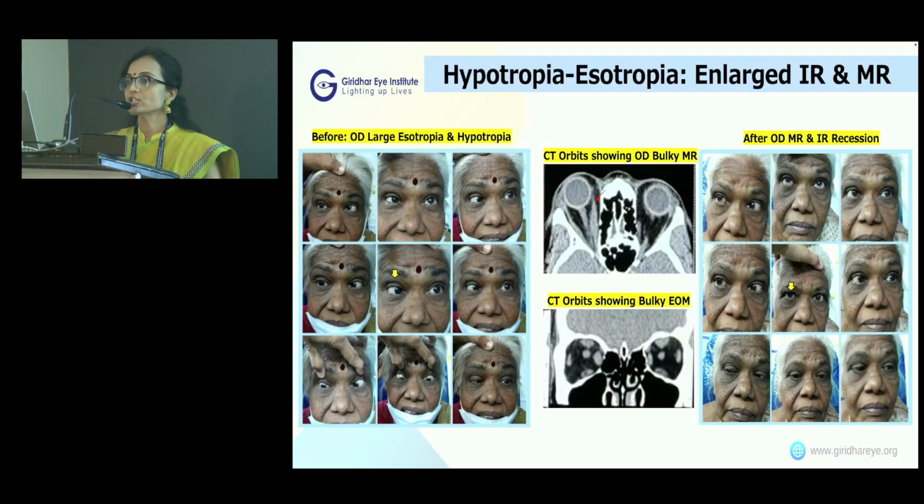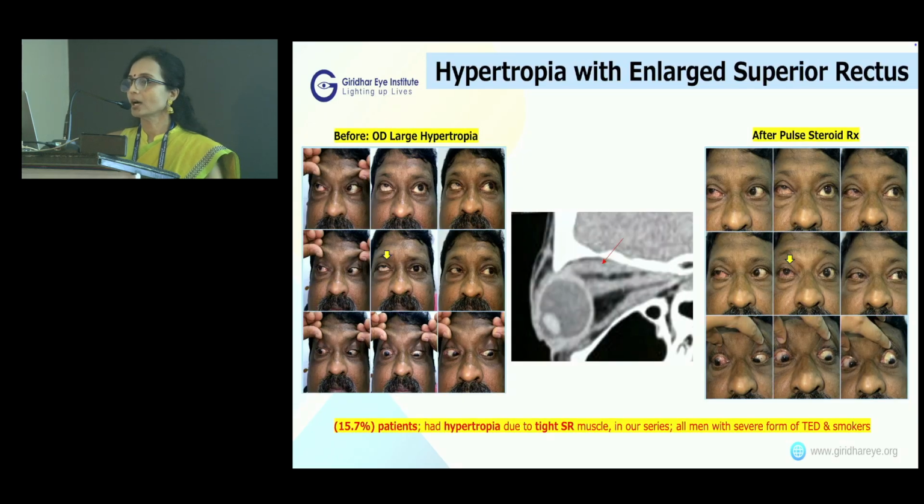Another common presentation was hypertropia and esotropia, where inferior rectus and medial rectus were weakened, and the patient did extremely well with good cosmesis and a diplopia-free outcome. We had 15.7% of patients with hypertropia presenting with tight superior rectus, as you can see here, and these were all men with severe form of thyroid eye disease and were all smokers. So this patient after pulse steroid therapy is doing better and is awaiting squint surgery.